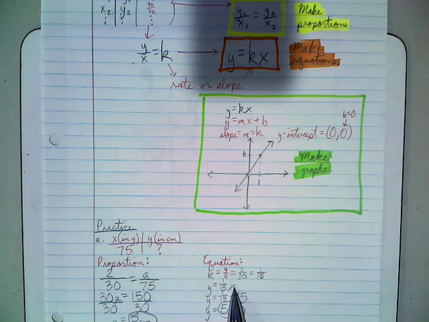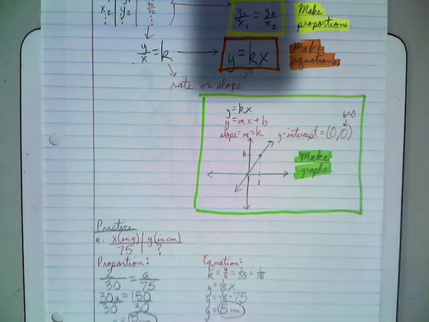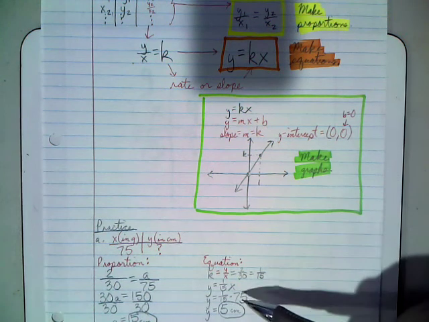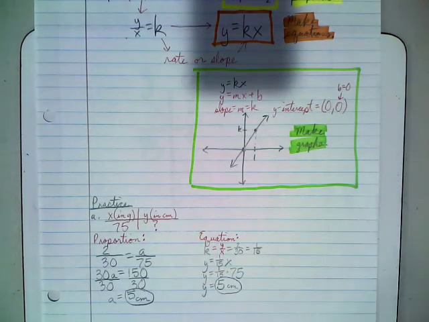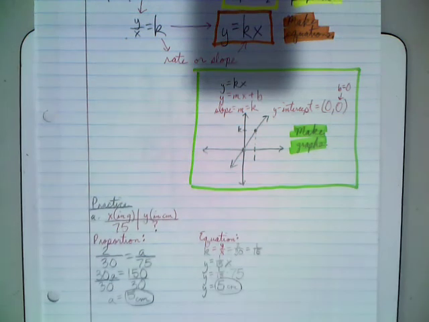Now, the nice thing about the equation is, once we have the equation down, if you needed to then find out how far would it stretch for an 80 gram weight, how far for an 82 gram weight, how far for a 46 gram weight. Once you have the equation, it's a whole lot faster. Just keep plugging in successive value after successive value over and over again. Whereas using a proportion, proportions are really just one and done.